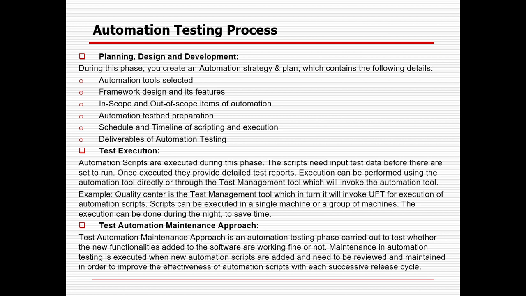So test automation maintenance approach is an automation testing phase carried out to test whether the new functionality added to the software is working fine or not. Maintenance in automation testing is executed when new automation scripts are added and need to be reviewed and maintained in order to improve the effectiveness of automation scripts with such repetitive successful release cycles.